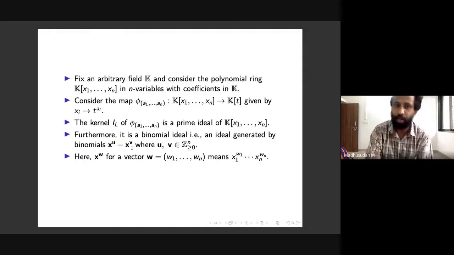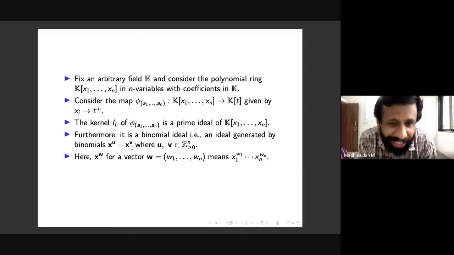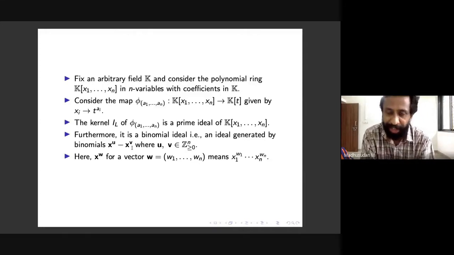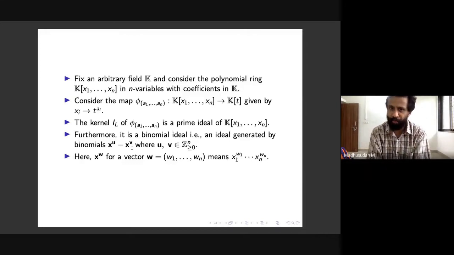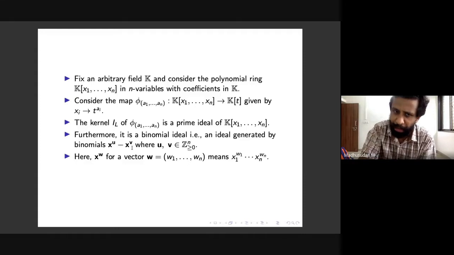Polynomials of the form x to the u minus x to the v, where u and v are non-negative integer vectors. If people have not seen this notation before, this is called multi-index notation. It is explained in the last item of the slide.